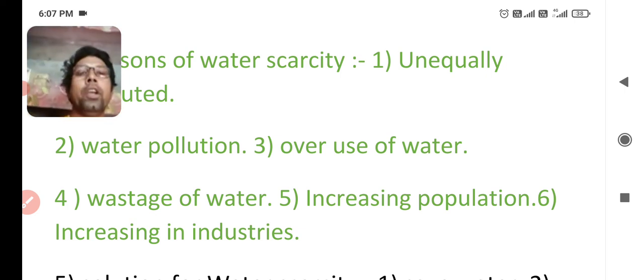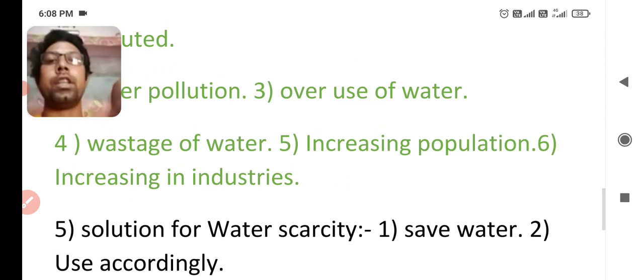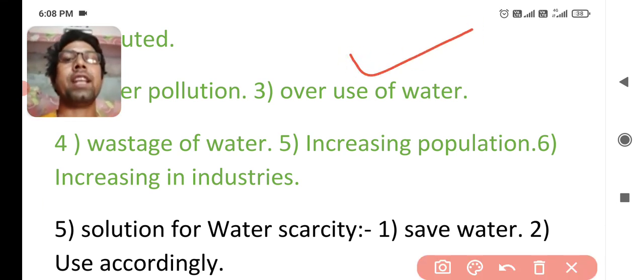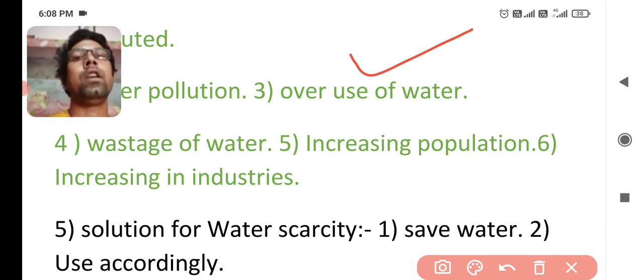So next is increase in industries. You know that this is the age of industrialization, and an increase in industries may cause water scarcity because we need plenty of water for setting up industries. So we can say that these are the main reasons of water scarcity, and this is an important point of the lesson. There can be a question in the exam, in CBSE, that increasing industries is a major problem of water scarcity.